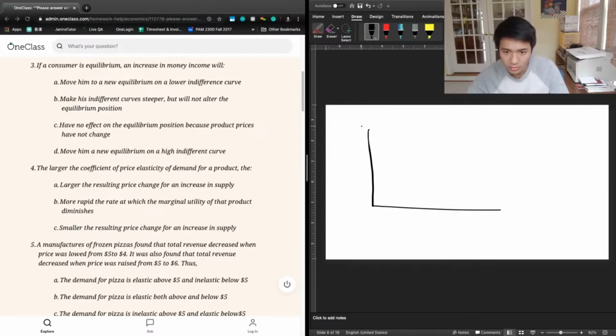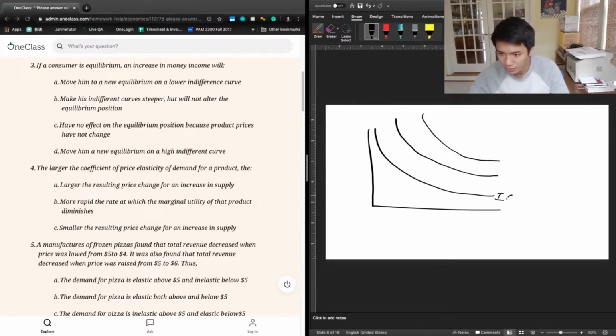And so we have indifference curves. And so we might see a consumer equilibrium looking something like this.